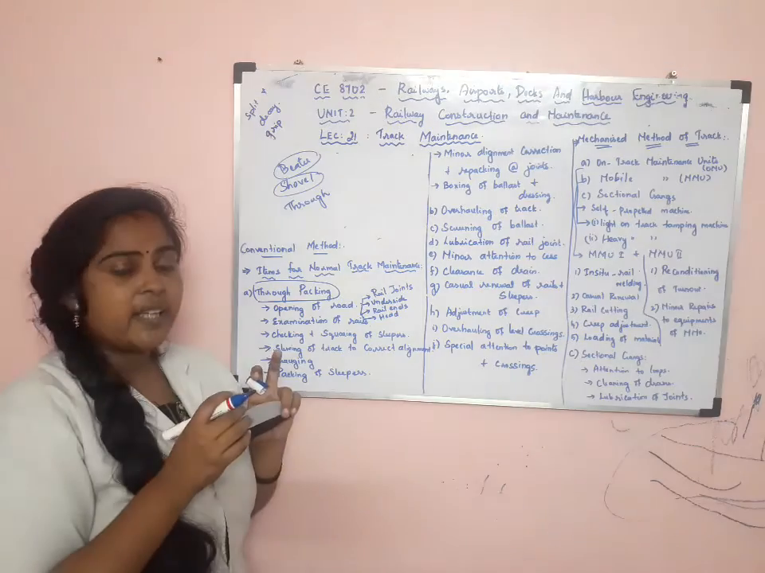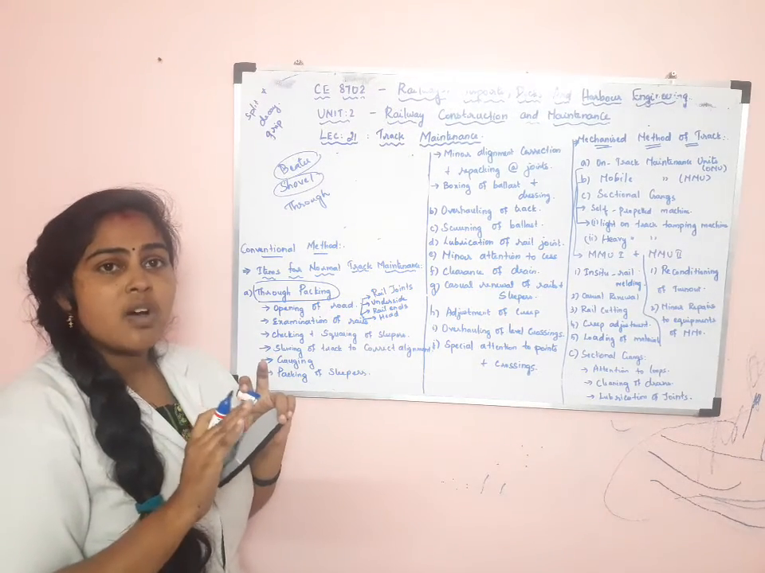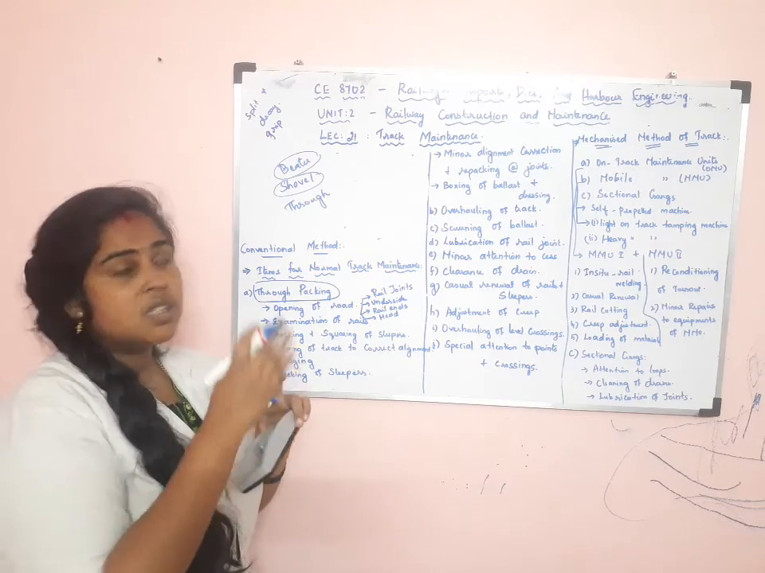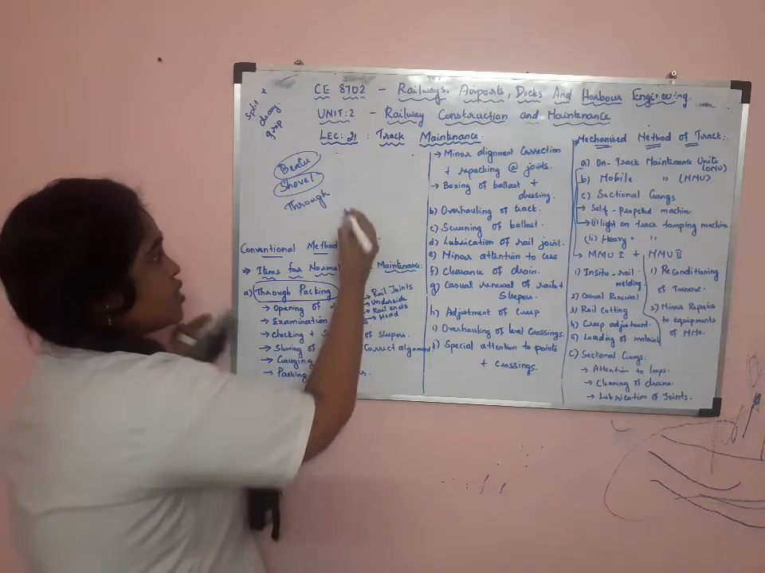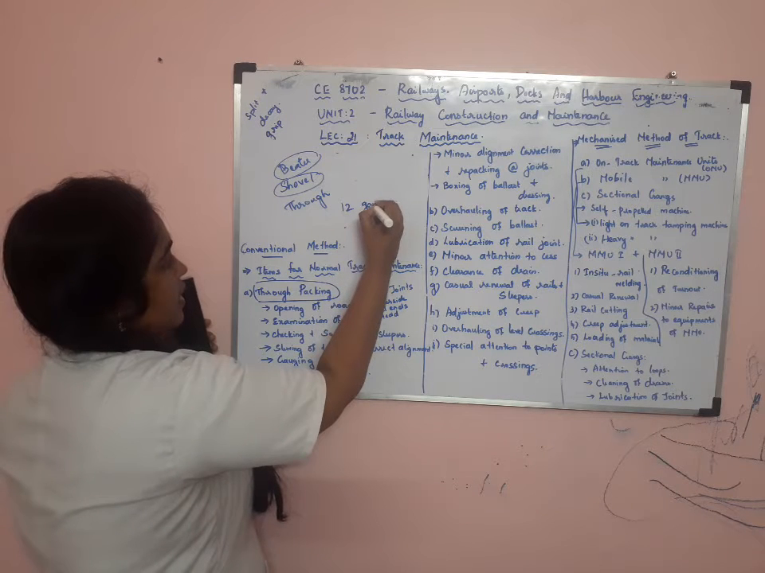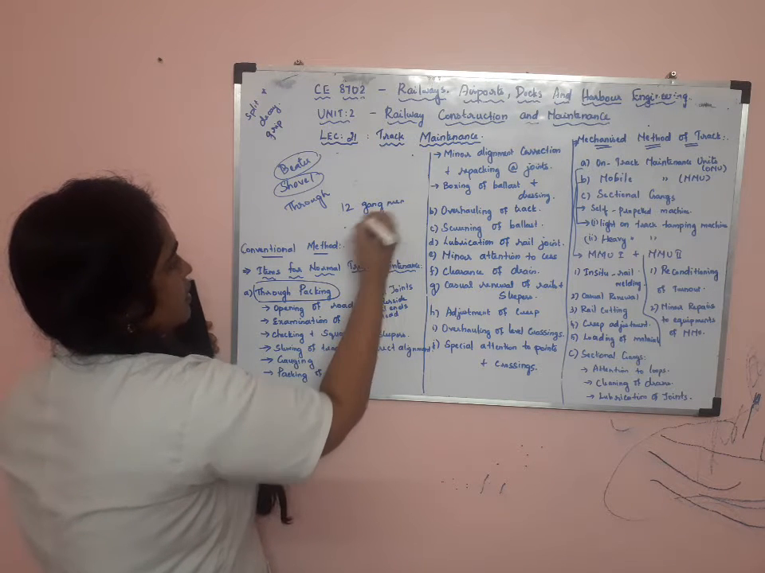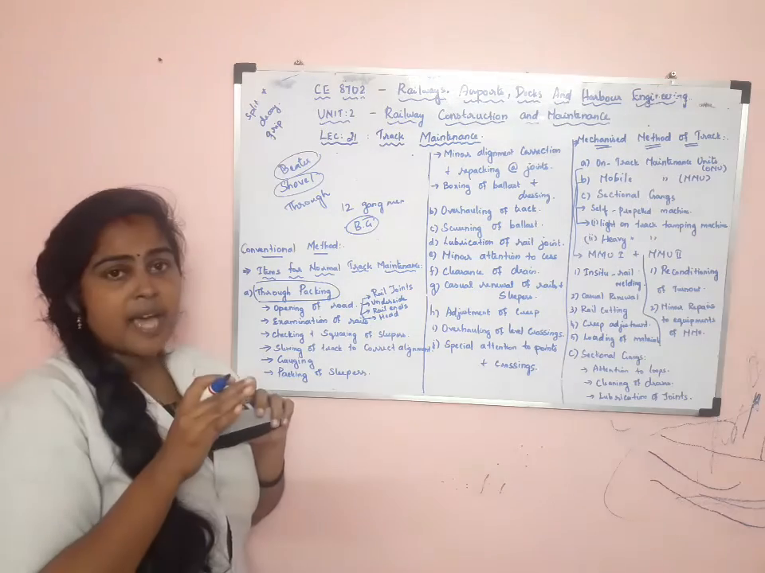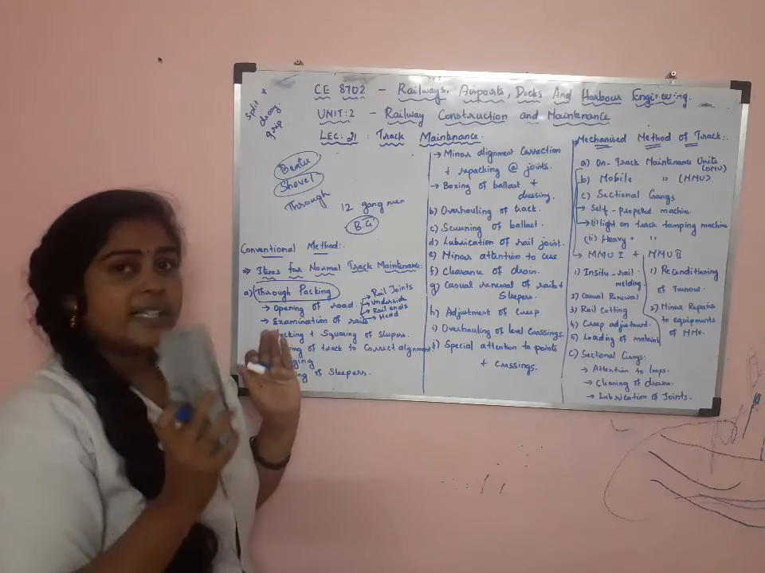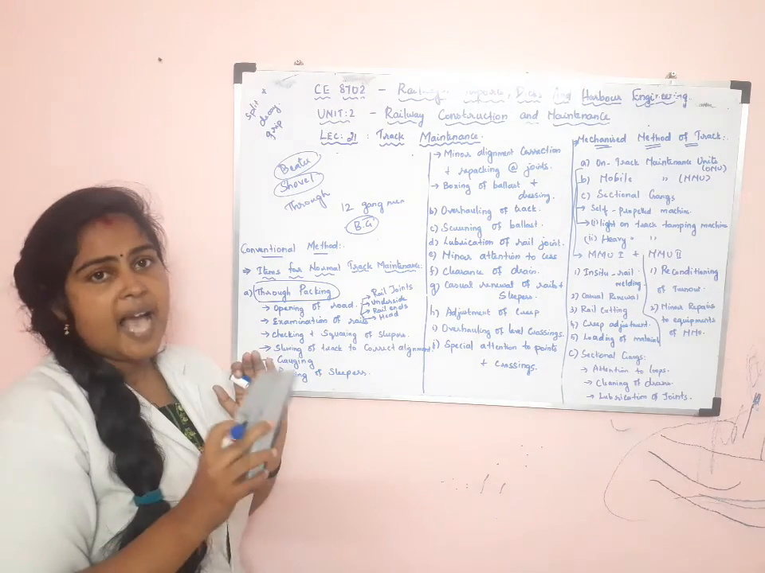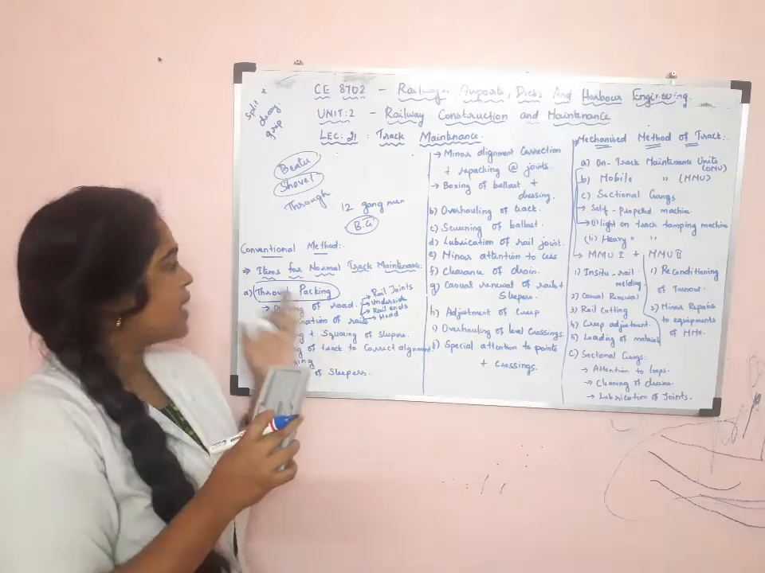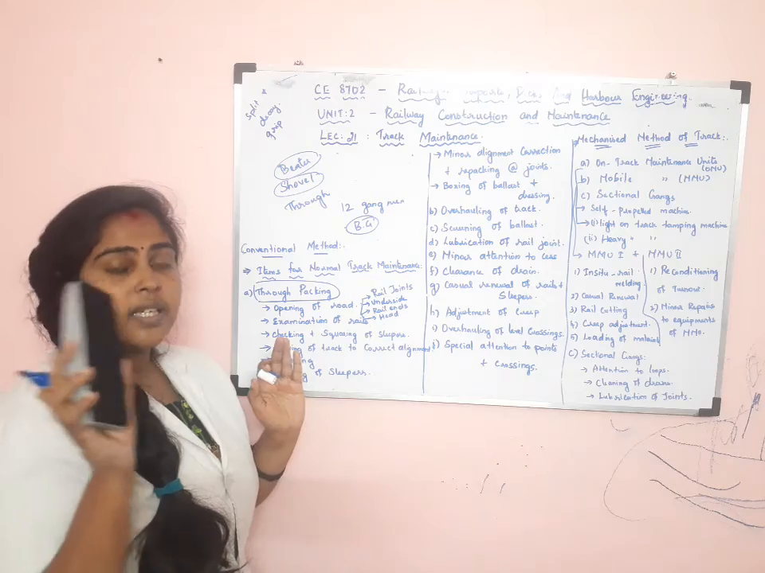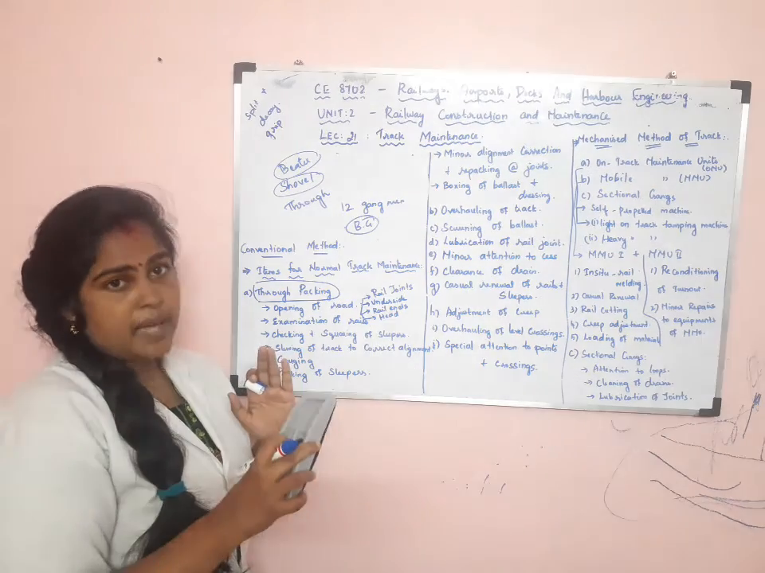In thorough packing, 12 gangmen are used for maintaining the gauge in broad gauge, and in meter gauge, 6 gangmen are doing this job. That is, they are maintaining the packing. For the packing job, 12 gangmen are used in broad gauge, and in meter gauge, 6 gangmen are used.